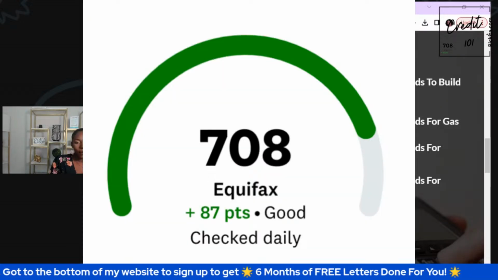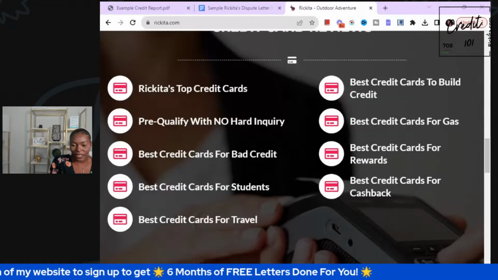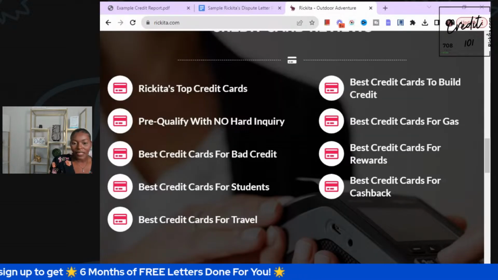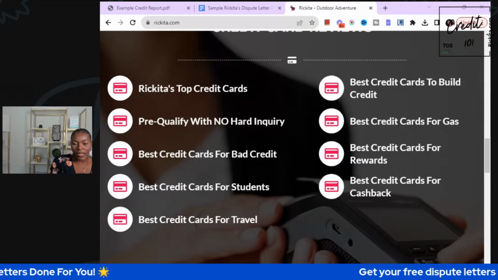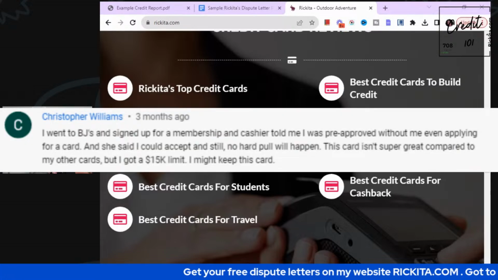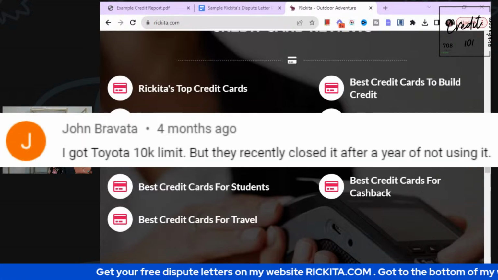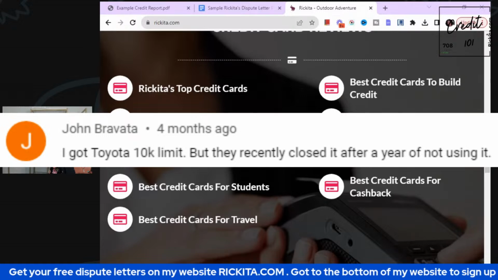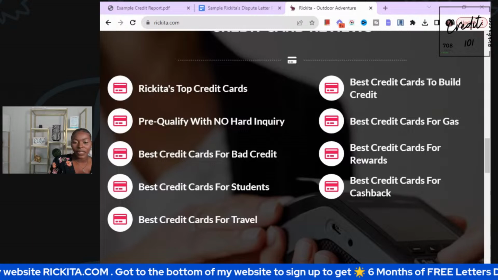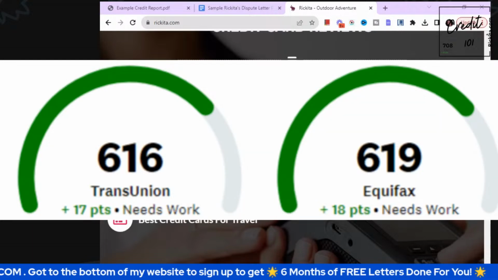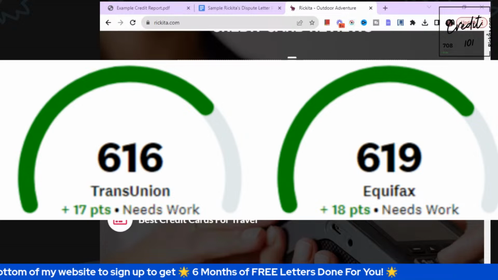Somebody got an 87 point increase, one of my clients, so I wanted to show you guys that. Somebody was able to get a $7,200 credit card. That is another good credit card. Somebody was able to get $15,000 with BJ's. Also, somebody was able to get $10,000 with Toyota. These are just people watching the channel, you guys, and getting these credit cards. And again, some points increase. This is really good, 35 points.